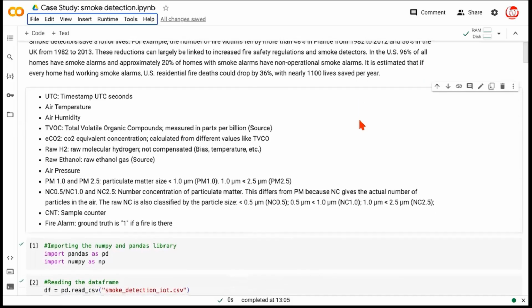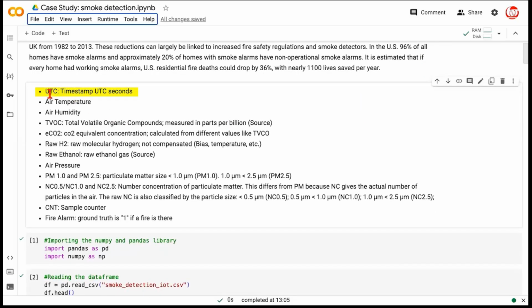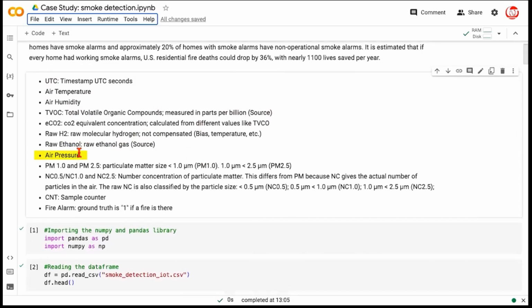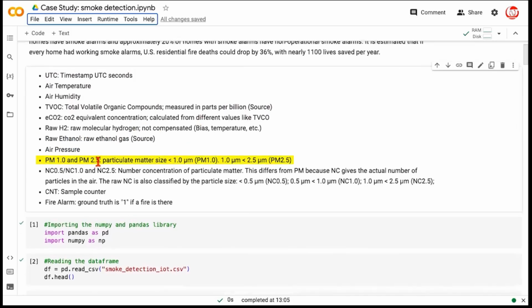Let's look at the kind of variables we have. So we have a timestamp variable, which is UTC. We have a variable called air temperature, air humidity, total volatile organic compounds measured in parts per billion, CO2 equivalent concentration, raw molecular hydrogen, raw ethanol, air pressure, particulate matter 1 and 2.5, and number concentration of these particulate matter, the sample counter, and finally the target column, which is 0 or 1. It's a binary class column. Ground truth is 1 if the fire is there. When it's not the case, it's marked as 0.